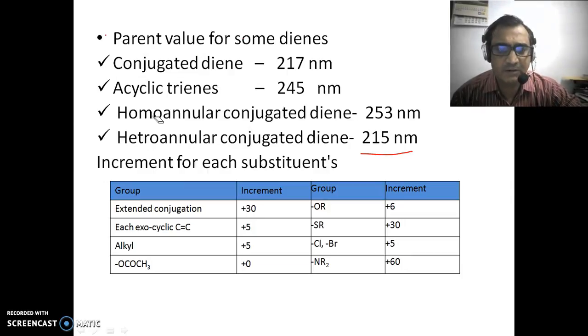Exocyclic double bond, plus 5 nm; alkyl group, plus 5 nm; OCOCH3 group, 0; OR group, plus 6; SR group, plus 30; chloride, bromide, plus 5; and NR2 group, plus 60.